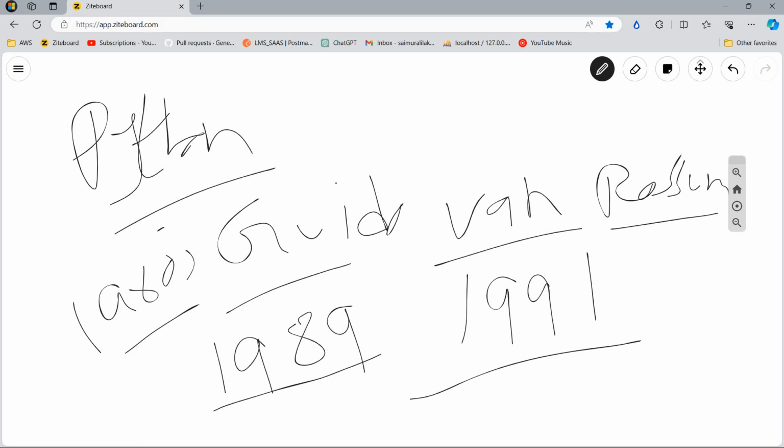But from 1991, this has become public. It is available in the public domain, so that each and every one in this world can use this Python programming language to design their applications. Okay.